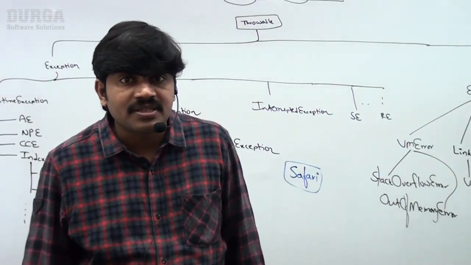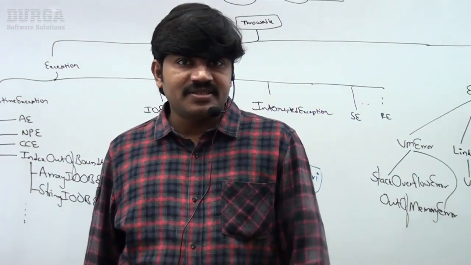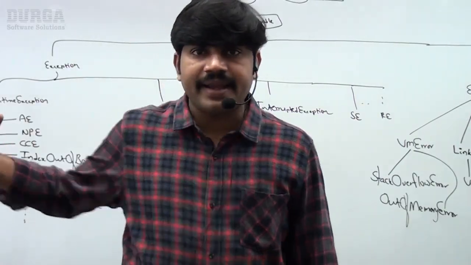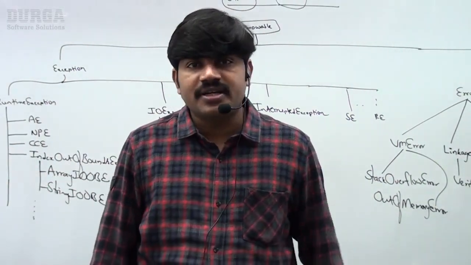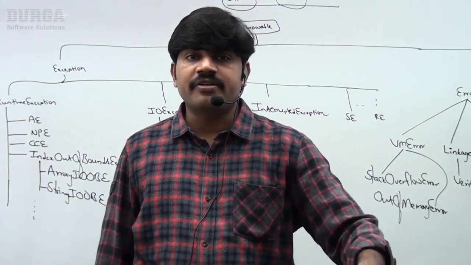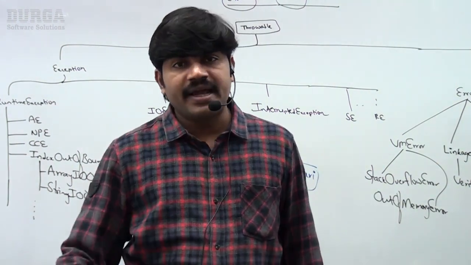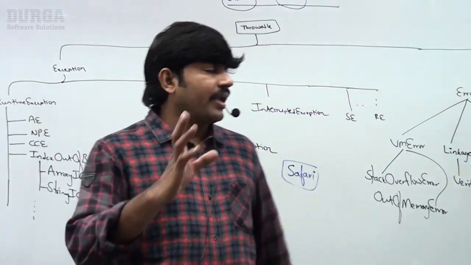Such types of exceptions are by default considered as checked exceptions, right? Animal attack exception, there is a possibility. Animal attack exception is a checked exception, man. The compiler will check whether you are in a position to handle it or not. Clear, right? Okay, come back.